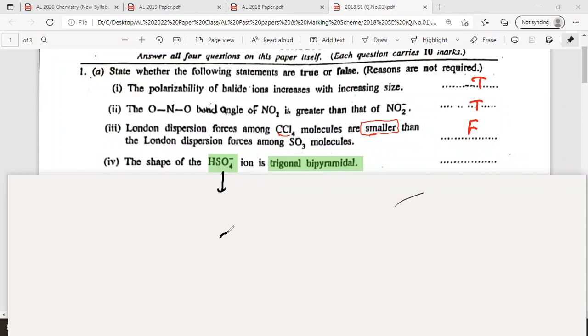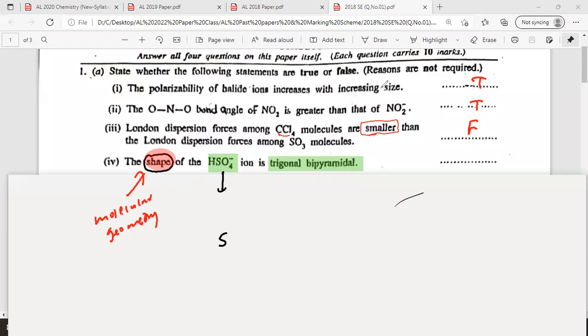So first you put the central atom sulfur. Let's draw the structure and see how many bonded pairs, how many sigma bonds. What matters for this? What shape do they mean here? If they give just the shape of the molecule, that means it's referring to the molecular shape, the molecular geometry, or ion, not the electron pair geometry.